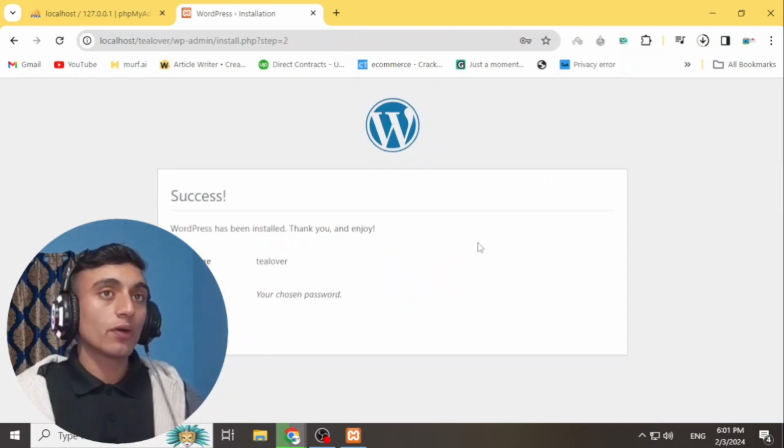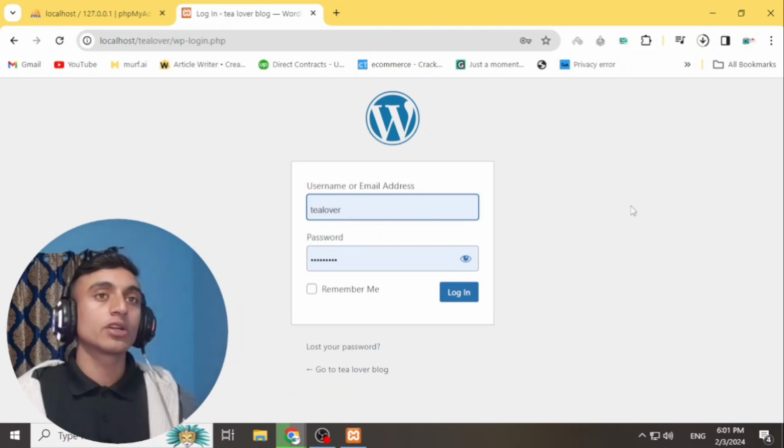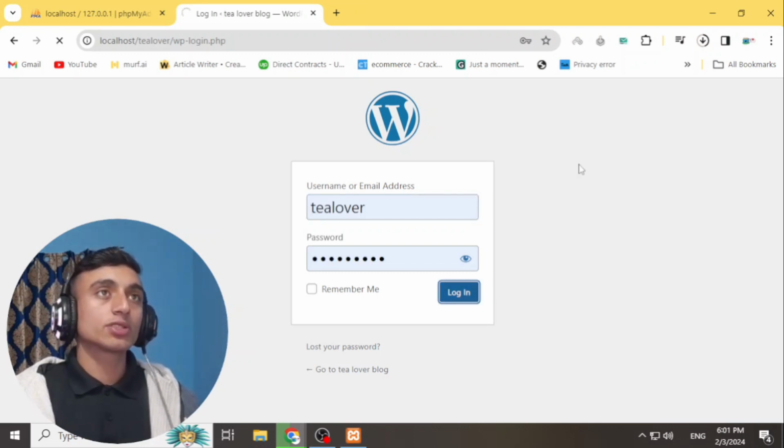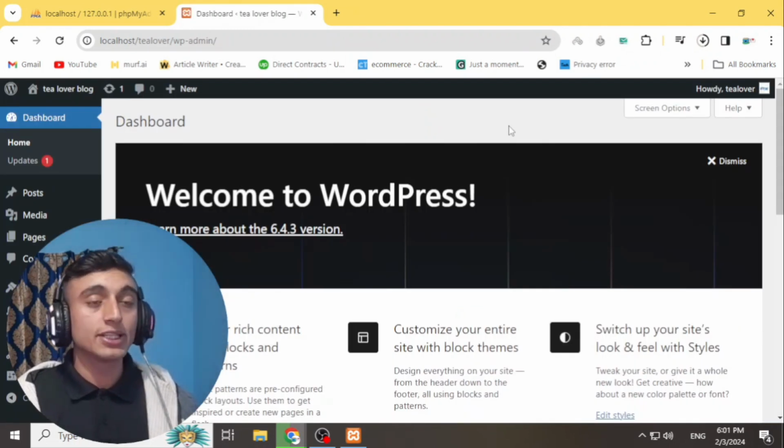To go to the dashboard of this WordPress, you have to go for the login option, and you will be able to log in to the WordPress dashboard. Here you have to provide the username and password that we have recently created, and we'll go for login, and you can see that we have been successfully redirected to the dashboard of this WordPress.